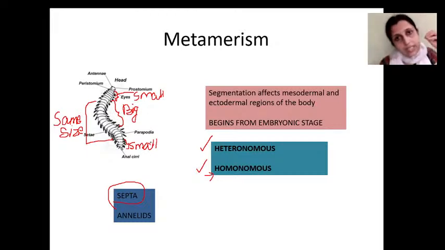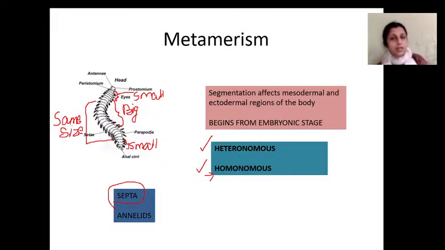Homonomous segmentation is localized to certain parts of the body, and mainly it is found at the middle region of the organism. Example, you can see in annelids. All the centipedes, millipedes, whichever animals, they will be having the segments of same size at the middle region. That's known as homonomous segmentation, and that is actually a hypothetical type.